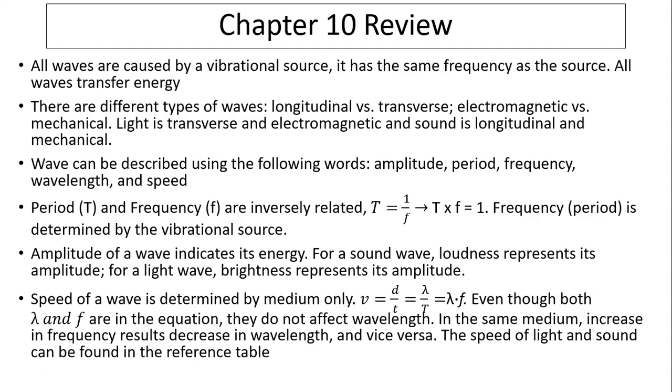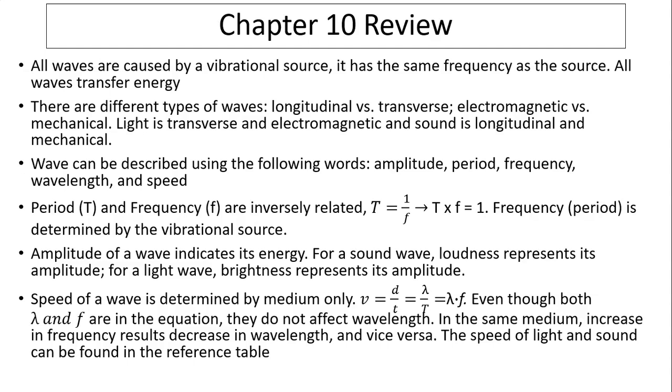So the 4 types of wave: longitudinal, transverse, and electromagnetic versus mechanical. A light wave is transverse and electromagnetic. So light wave we need to pay attention to. We're going to learn about light waves later. And sound wave is another very important wave that we are very familiar with. Sound wave is longitudinal and mechanical.